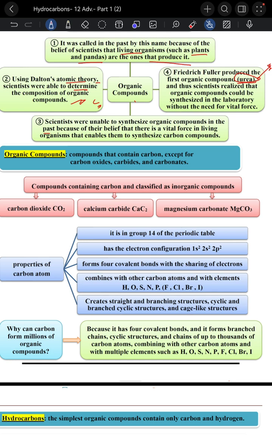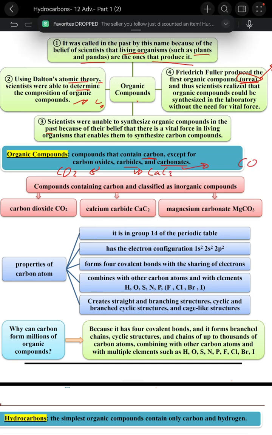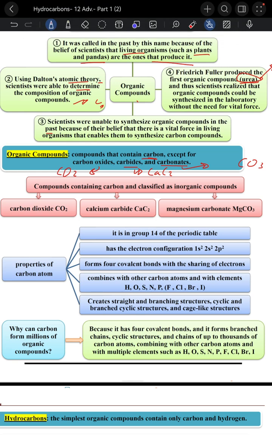Compounds that contain carbon, so we call it an organic compound because it contains carbon, except these three. Firstly, carbon oxides, carbides, and carbonates. Carbon oxide, like carbon dioxide for example, CO2. Carbides is like CaC2, and carbonate, we know carbonate before, CO3, so MgCO3 is an example for carbonate.